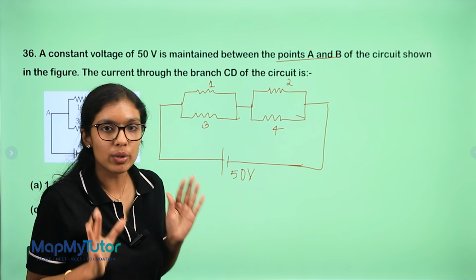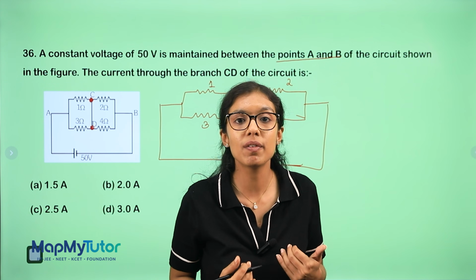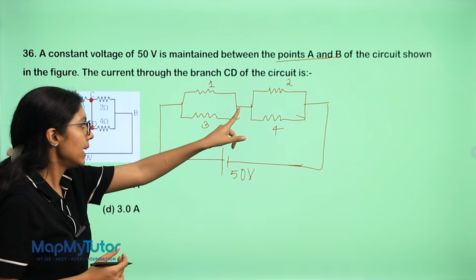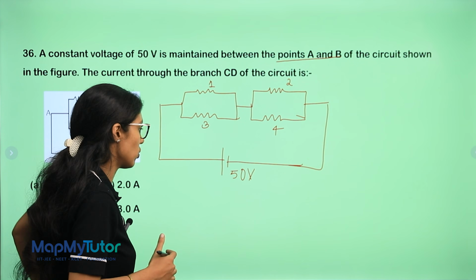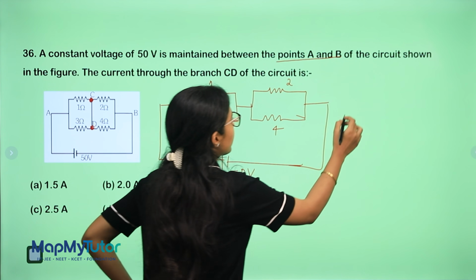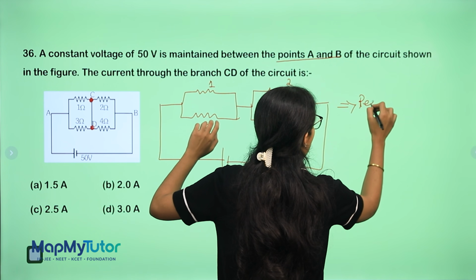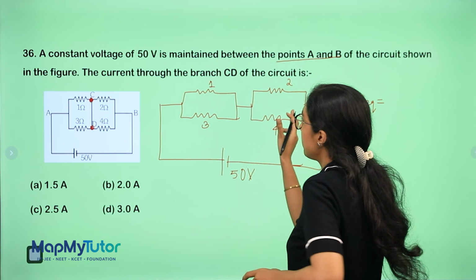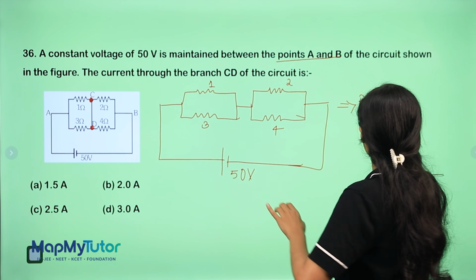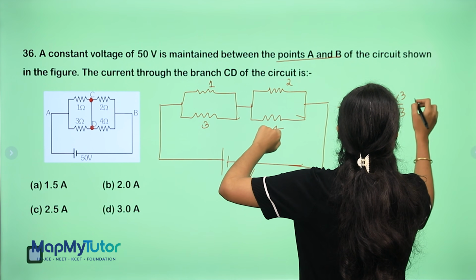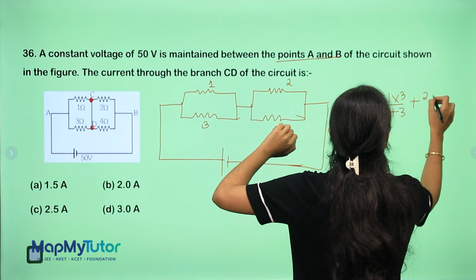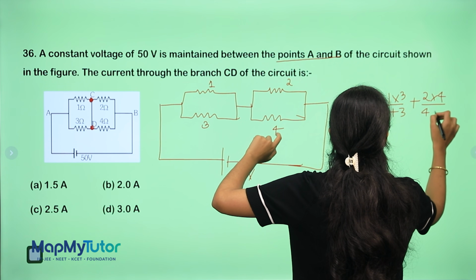First, let us find out the total resistance, total current. Then we will find out how much current is passing in this junction. That is the approach we take in this type of question. Let us find the resistances first. R equivalent will be, these two are in parallel but in series with each other. So 1 into 3 upon 1 plus 3, plus 2 into 4 upon 4 plus 2.